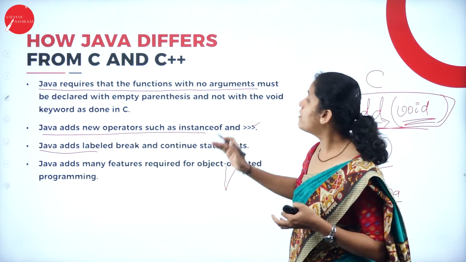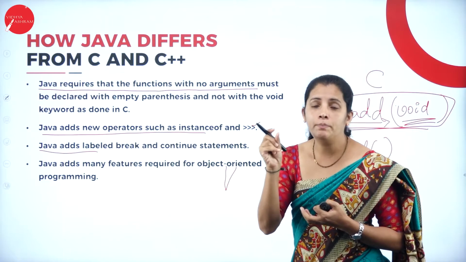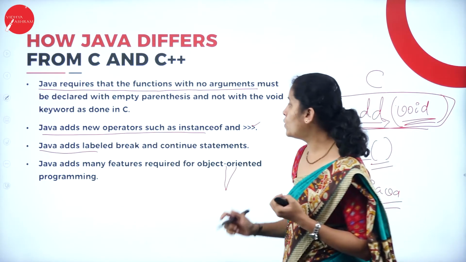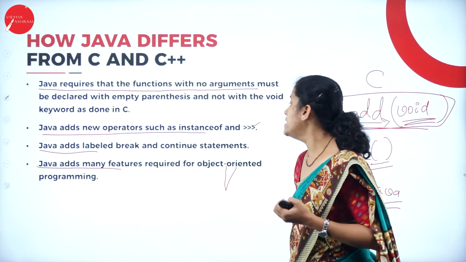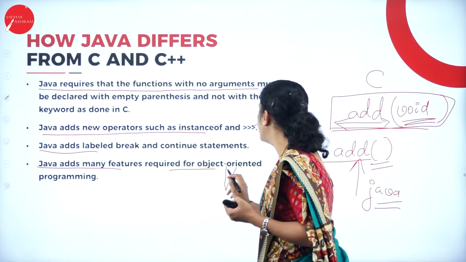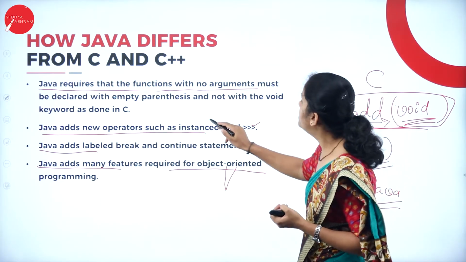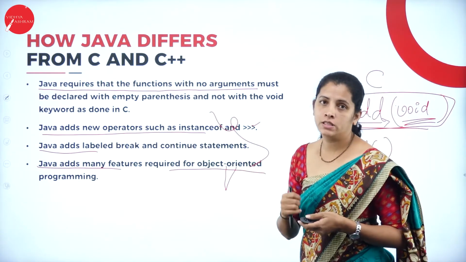That means in Java you can add labeled break and continue statements in the program, and along with that, Java adds many features required for object-oriented programming. Anyway, I'll be dealing with these three points in my future class.